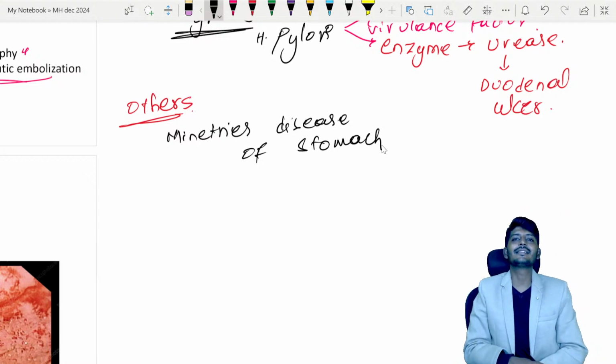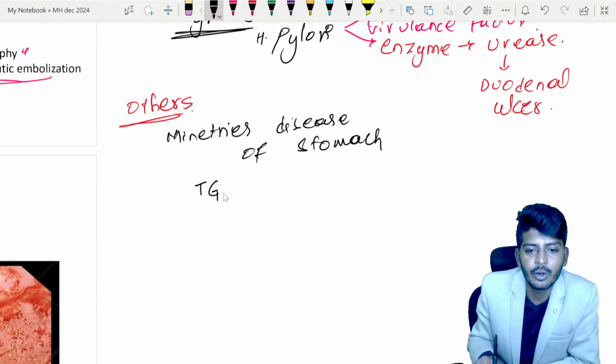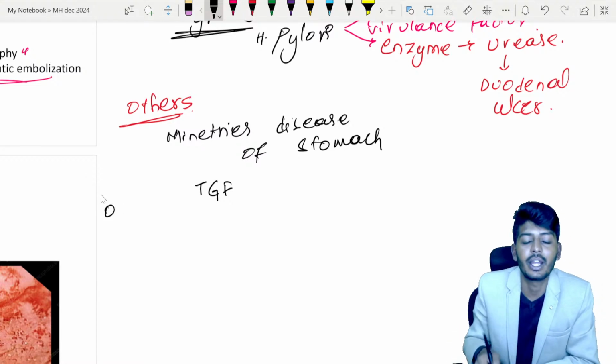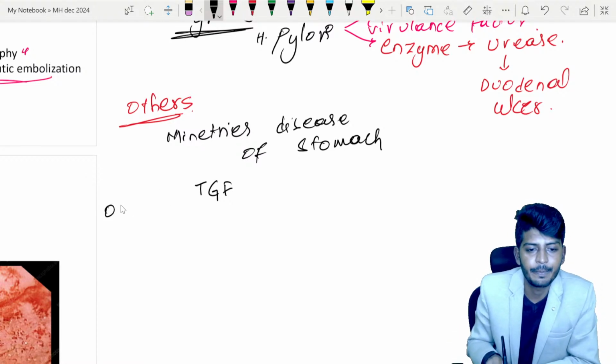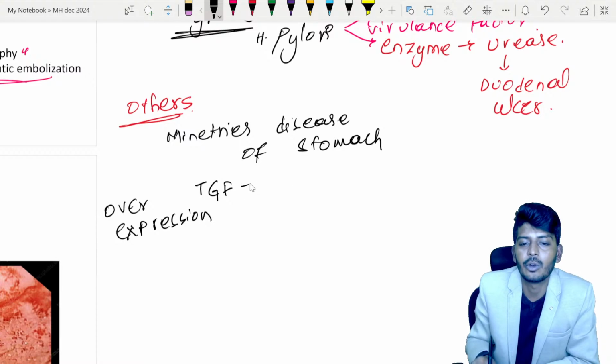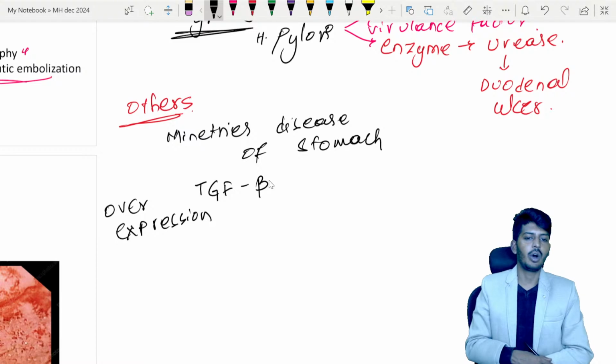There is an overexpression of some growth factor. So overexpression of transforming growth factor, meaning excessive working of transforming growth factor, overexpression of transforming growth factor beta, I think. Okay, TGF beta.